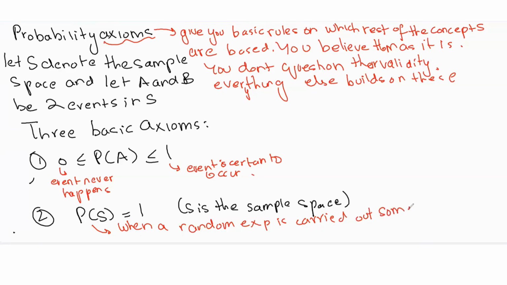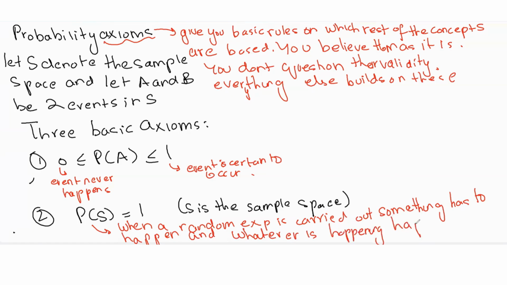You will get one outcome, and whatever happens comes from the sample space. So the probability of the sample space is 1, because whenever you perform a random experiment, you get exactly one outcome, and that outcome comes from the sample space.